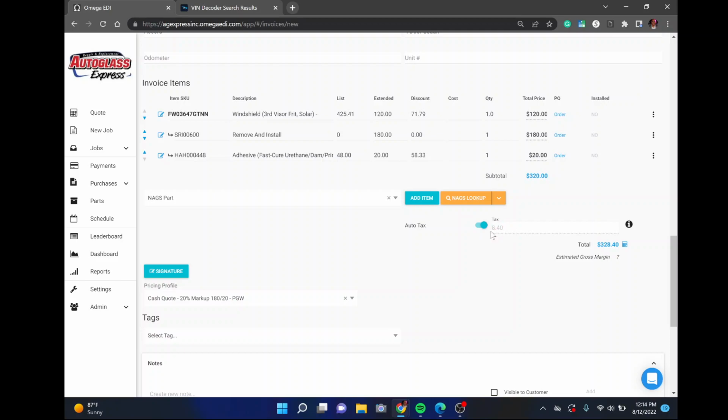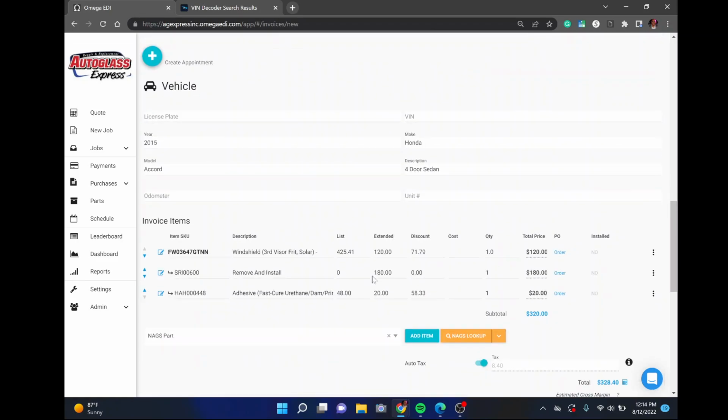This is your taxes. If you want to remove taxes, you click right here and zero that out. We're going to do 0, 0, and that's it. But for this example, we're going to keep taxes in. It automatically calculates it. Now this is a quote.